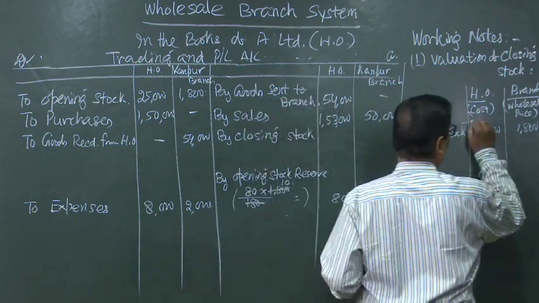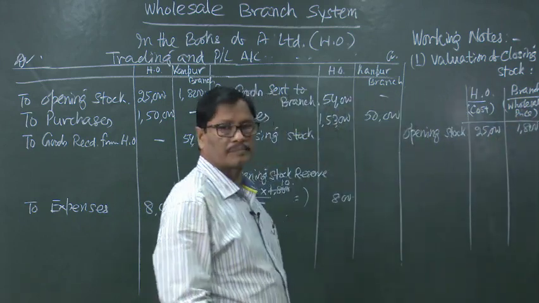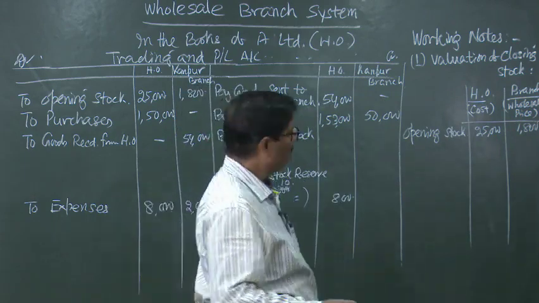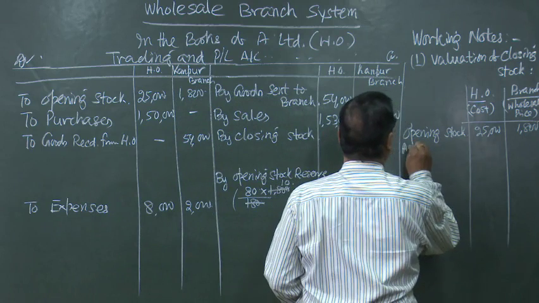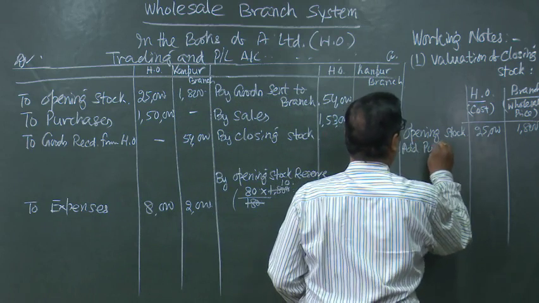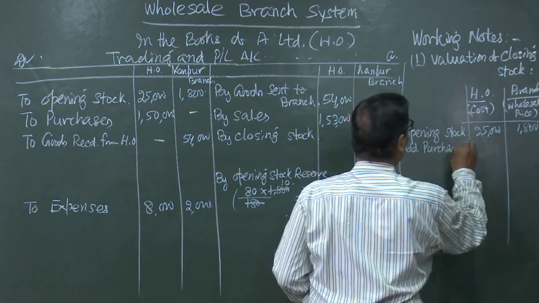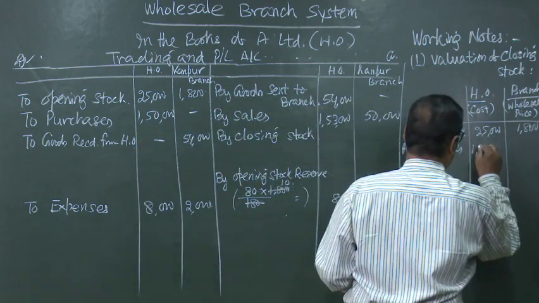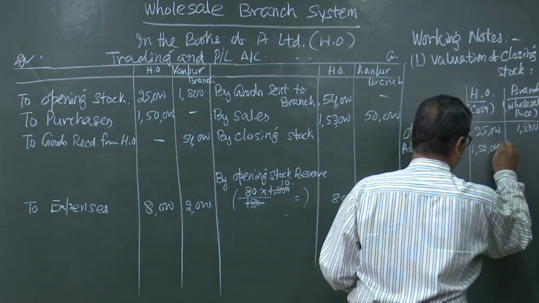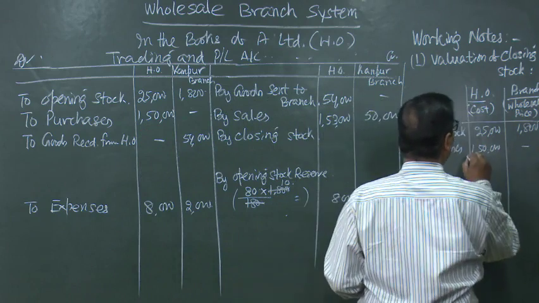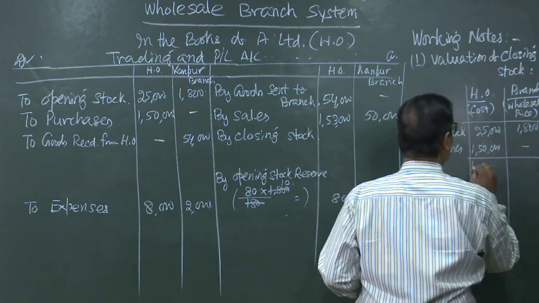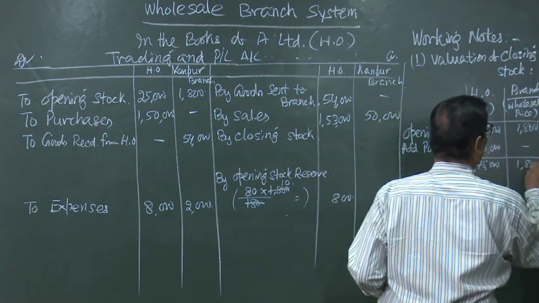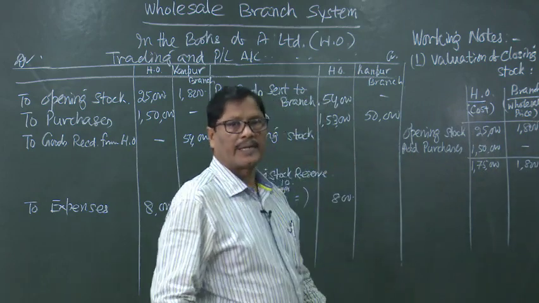Then add purchases, who had purchased only the head office, 1,50,000. So, in this way it is coming to 1,75,000 and 1,800.